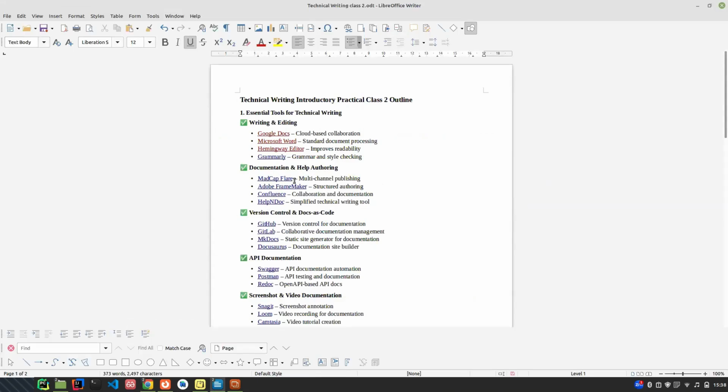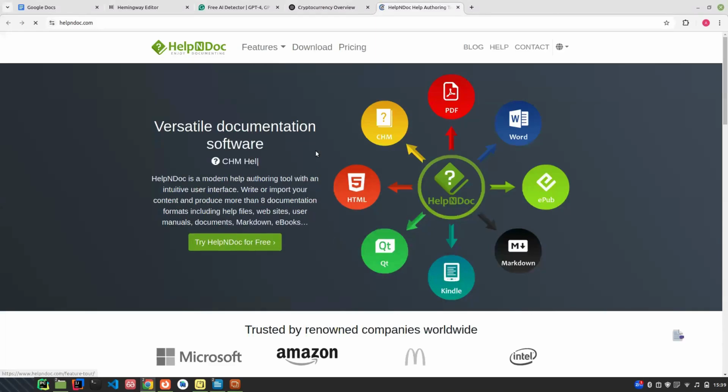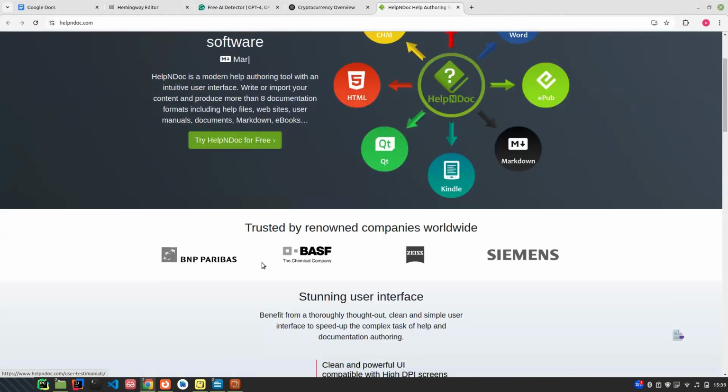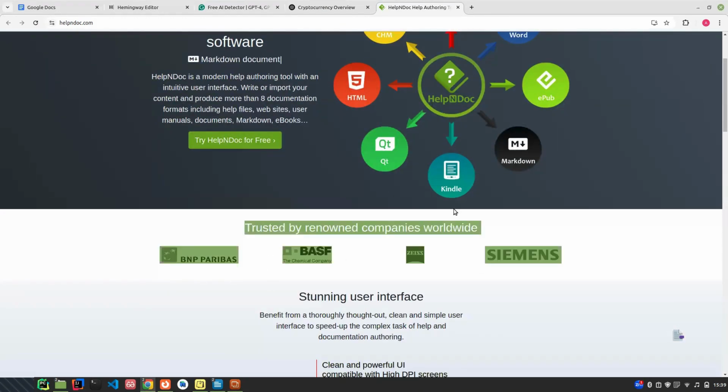Documentation. So let me open the popular one. Help and Doc is a platform you can use. So Help and Doc, there's a paid version and there's a free version. Any form you are looking for, is it HTML, is it Word document, is it PDF? It's like an authoring tool that helps you write and import content, right? Different formats, right? And many companies use it across the world.